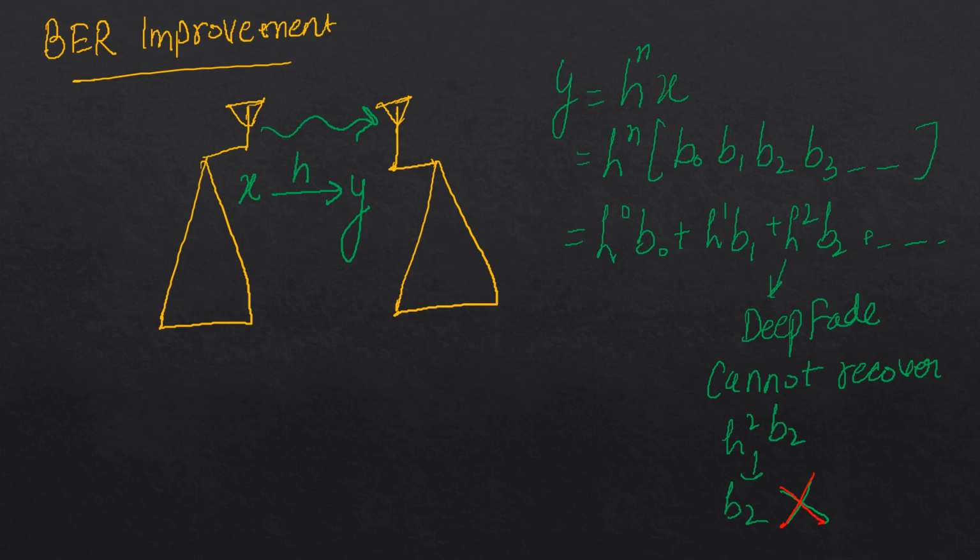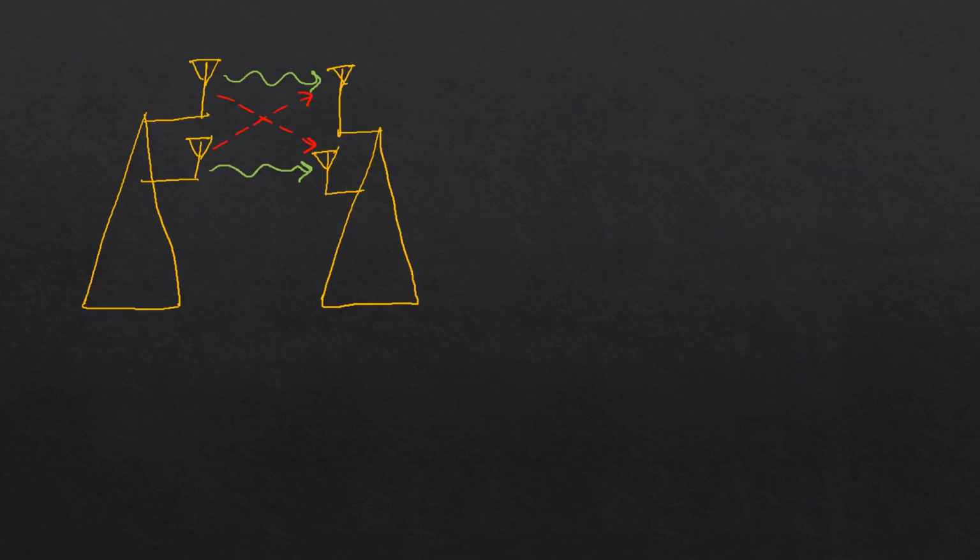Let's see how we can improve this with MIMO. Okay, so for the MIMO case, we are taking the two antenna case. So at the receiver side, we will actually have two signals to process. Let's name that as Y1 and let's name this one as Y2.